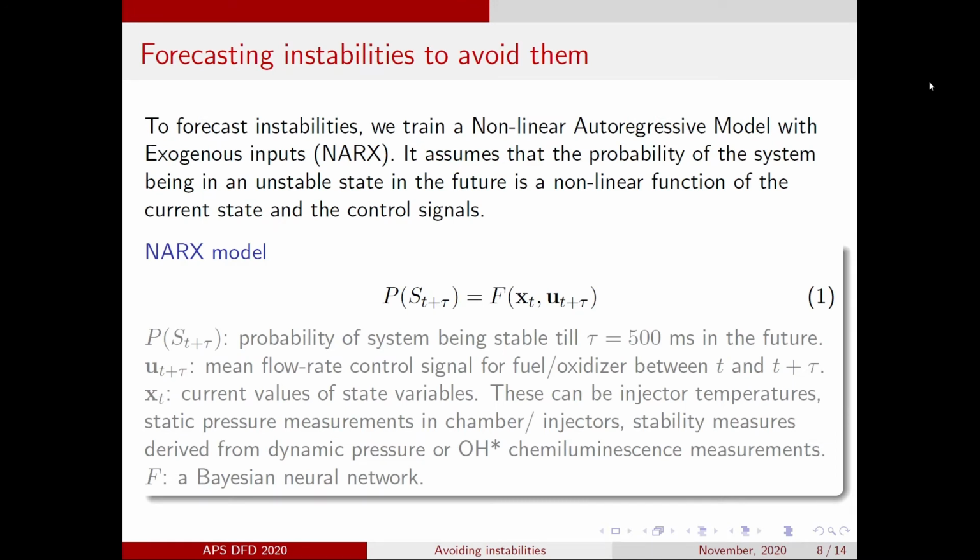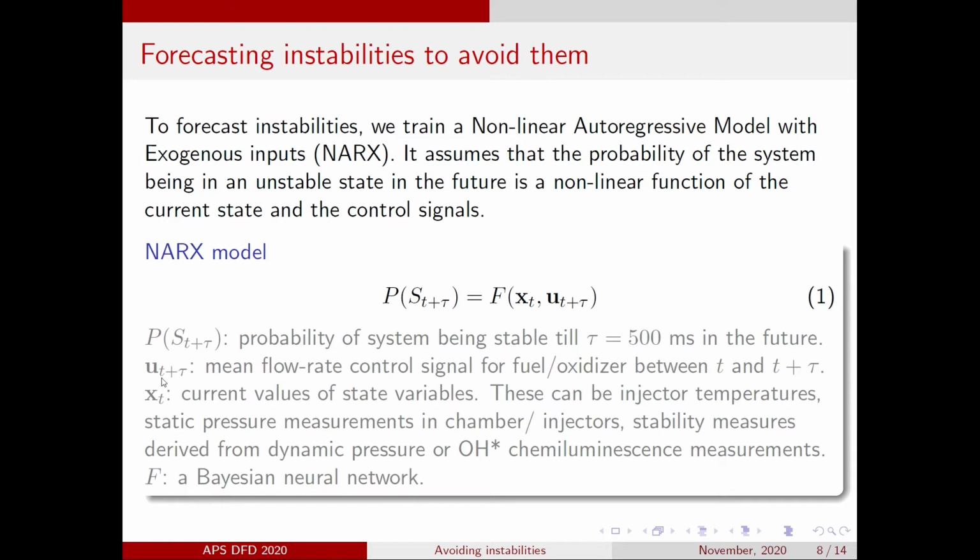In this study, we approached this problem of forecasting instabilities by training a nonlinear autoregressive model with exogenous inputs. This is used in machine learning to model dynamical systems where future states are assumed to be a nonlinear function of past states, x, and exogenous variables, u. In our problem, the future state that we need to predict is the probability of the combustor remaining stable within a time horizon of 500 milliseconds. An instability event is defined as the ratio of the pressure fluctuation amplitude and the static pressure exceeding 5%.